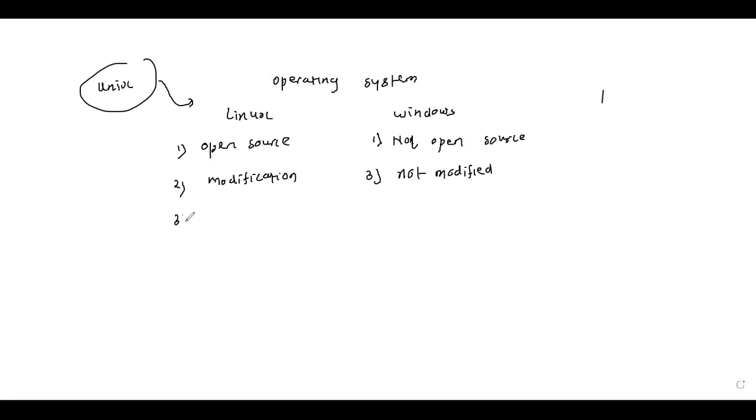Now the third one is most important. In the Linux operating system there are fewer chances of viruses, which means it is more secure as compared to malware and viruses. In the case of Windows, viruses can easily affect the operating system.